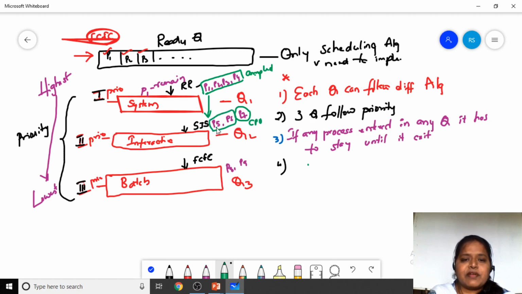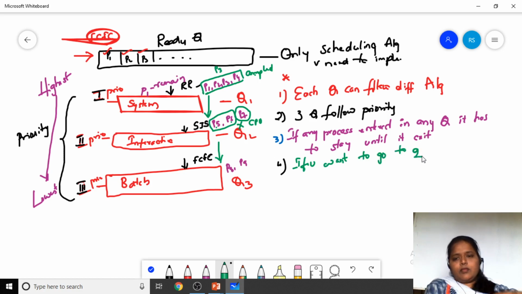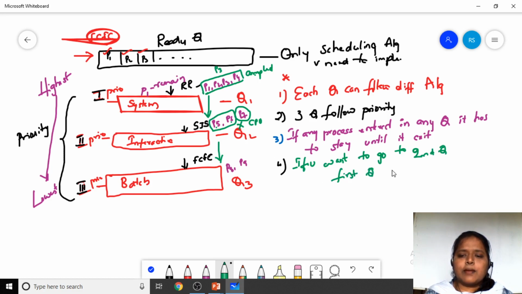If they are completed, only then can we shift from Q2 to Q3. If in Q1 the P3 process has not completed, you cannot shift from Q1 to Q2. That is the thing you have to make a note of. If we want to go to the second queue, the first queue should complete.